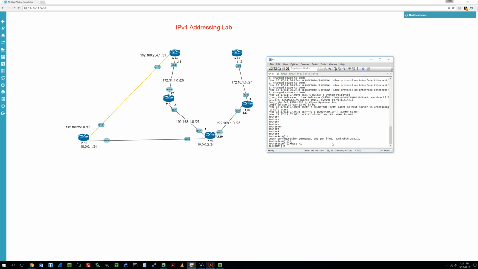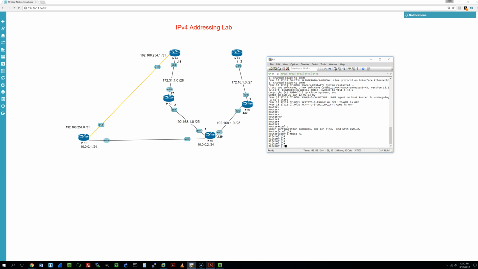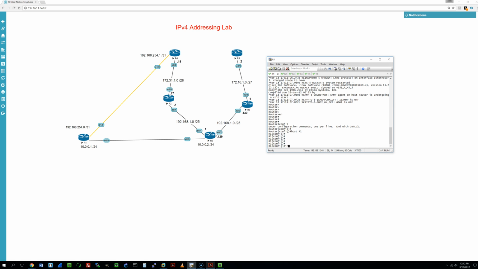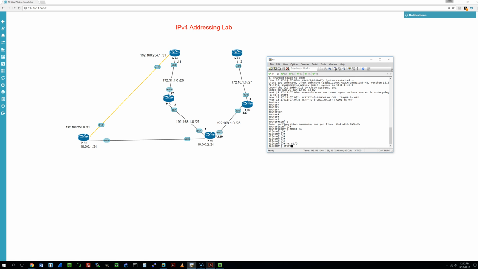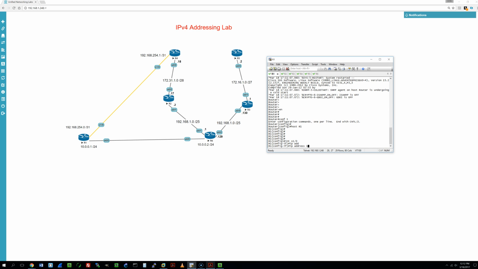To establish full connectivity between each one of these devices, we could use a routing protocol like OSPF, but we'll be covering that later. So we're just going to establish end-to-end connectivity between each different node. So we're going to start with the serial link S1/0. We're going to go into the interface, add an IP address to it.